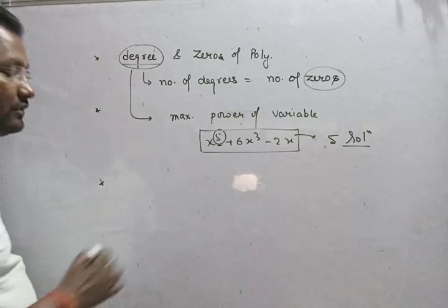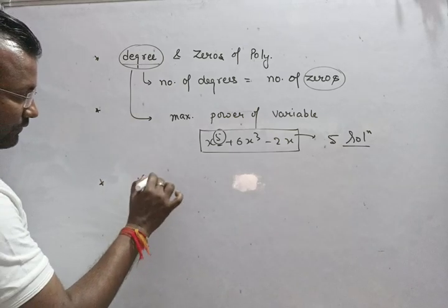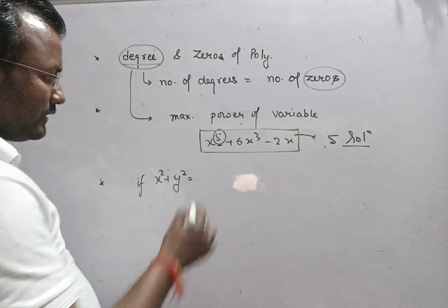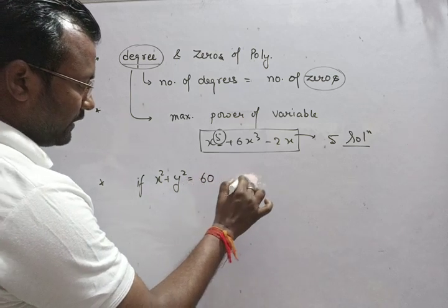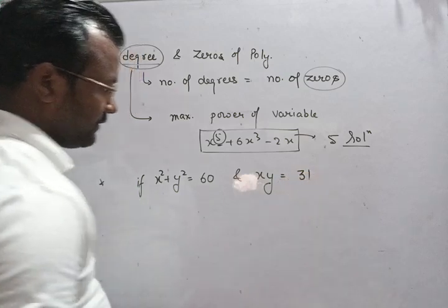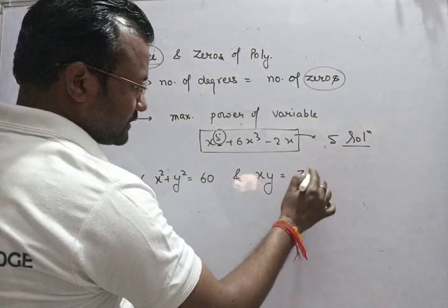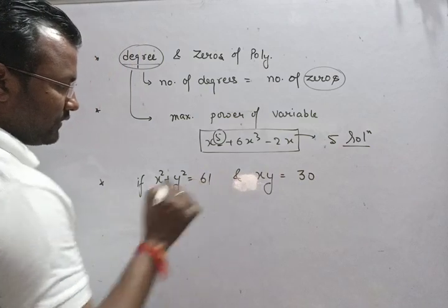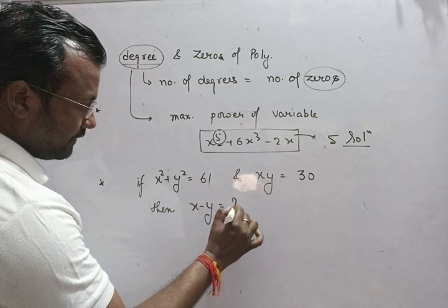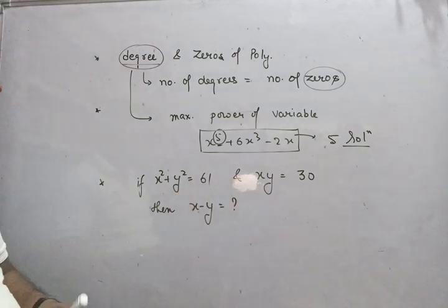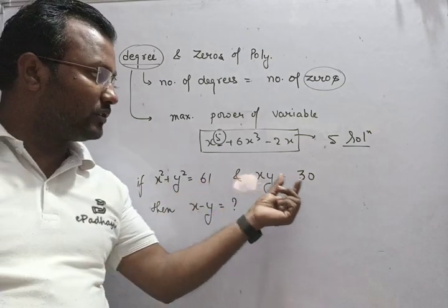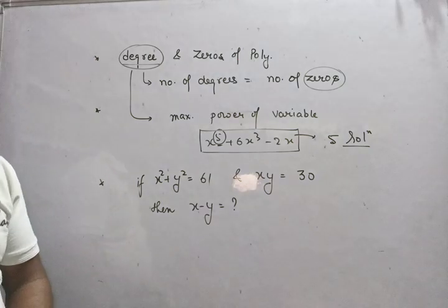Another question was, if x square plus y square is equal to 61 and xy is equal to 30, then what will be the value of x minus y?